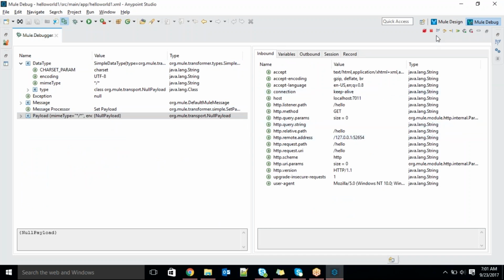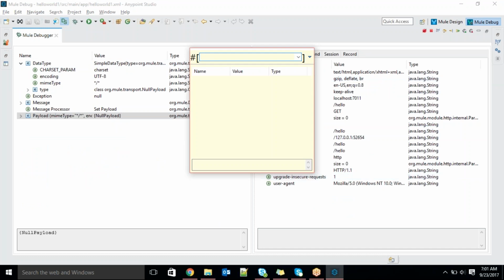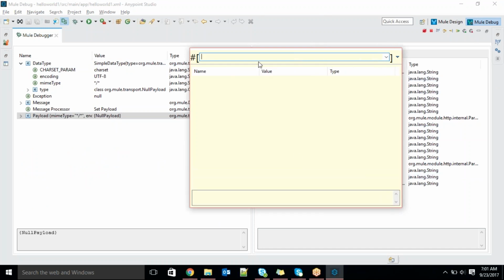Same thing you can observe here also, guys: x plus y equals some question mark. There is a Mule expression pop-up. We can open it. On Monday we'll discuss the Mule expression language. Meanwhile, I'm just highlighting the payload. How to write that Mule expression? MEL starts with a hash and square brackets, and within that, payload, which means data. As of now, we are not getting any information from the input, so that's why it's null.